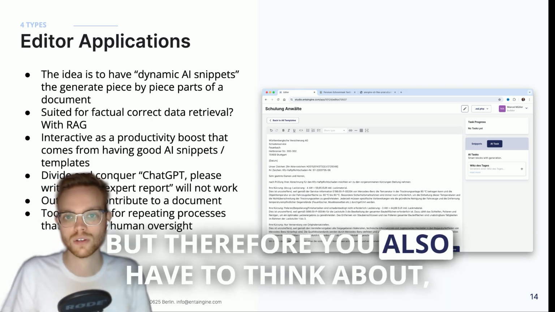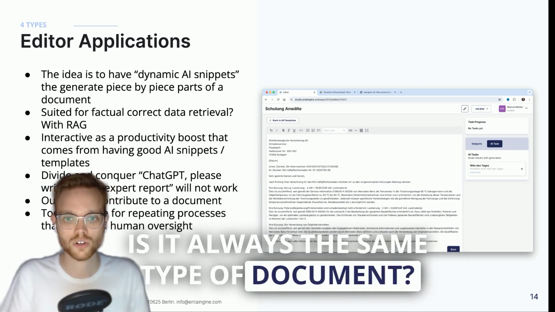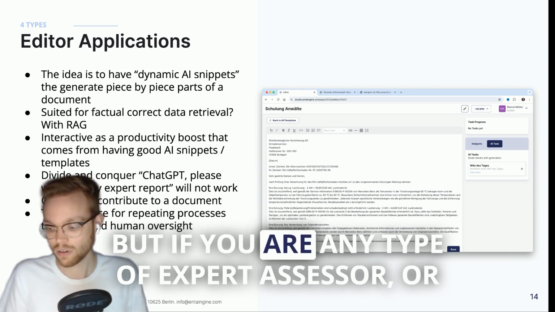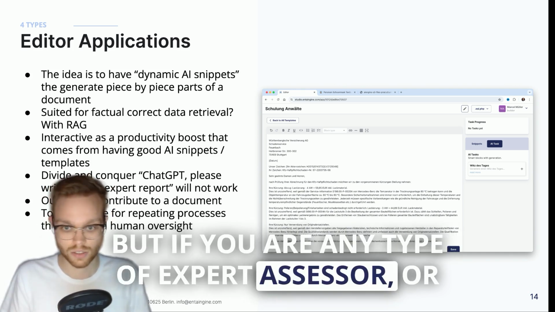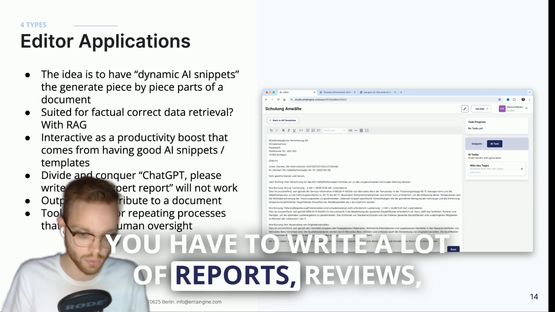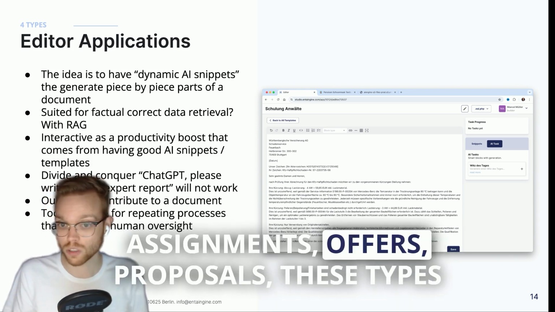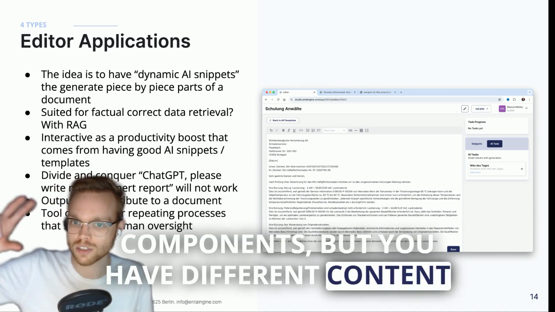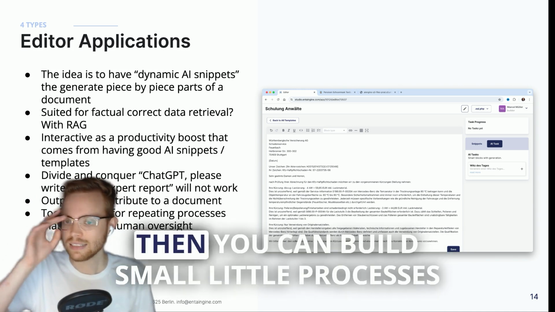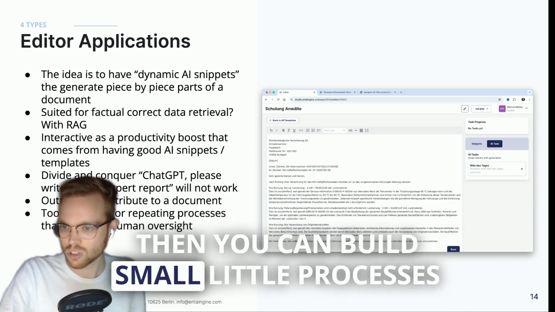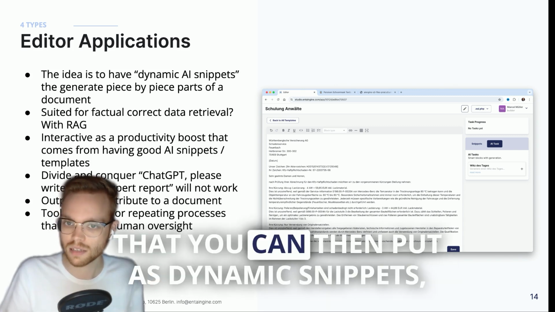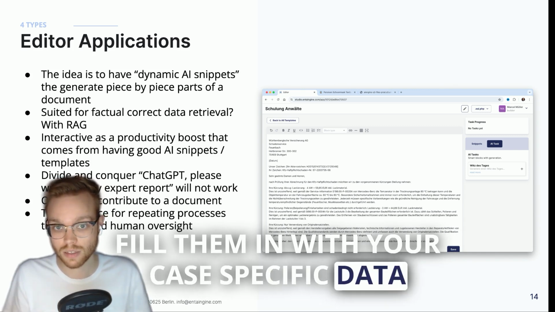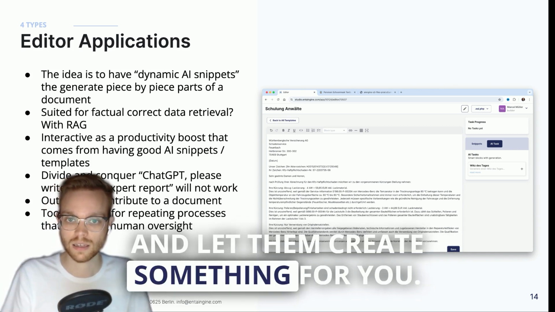But therefore, you also have to think about whether it is always the same type of document. Is it a report? What type of report is it? If you are any type of expert assessor, or you have to write a lot of reports, reviews, assignments, offers, proposals, things where you always have the same components but different content in those components, then you can build small processes that you put in as dynamic snippets, fill them in with your case-specific data, and let them create something for you.